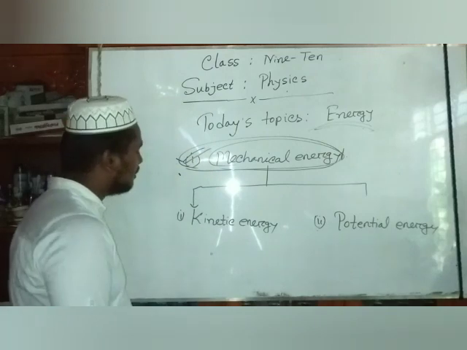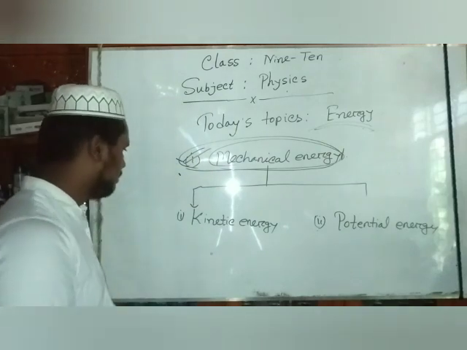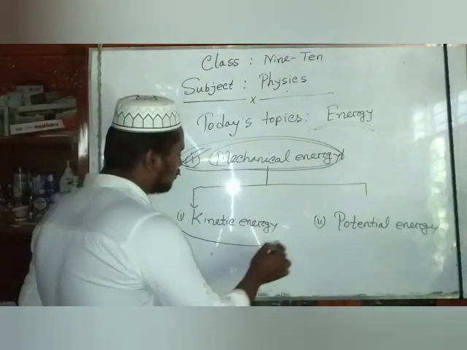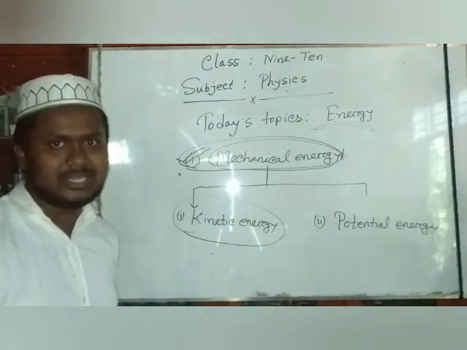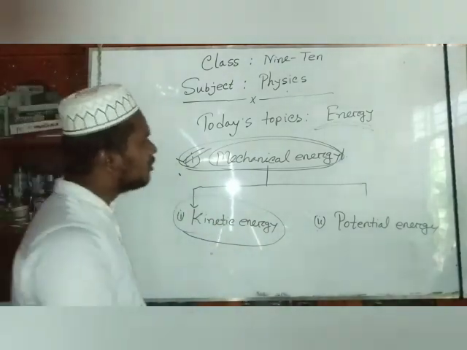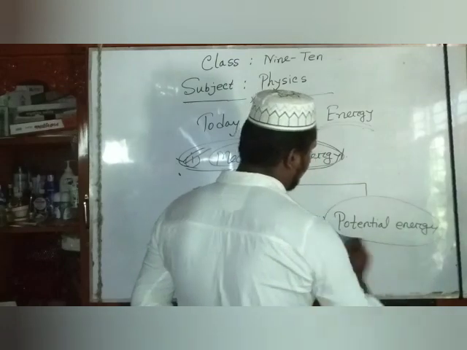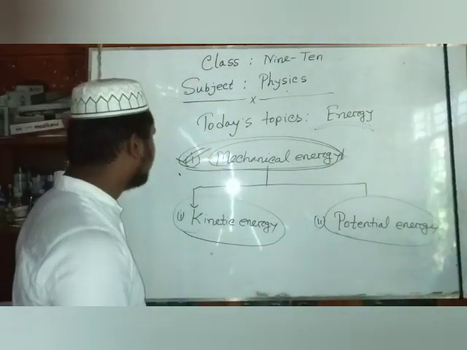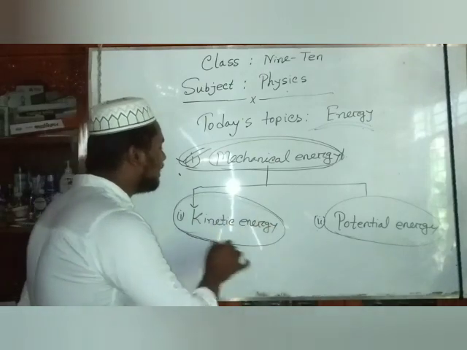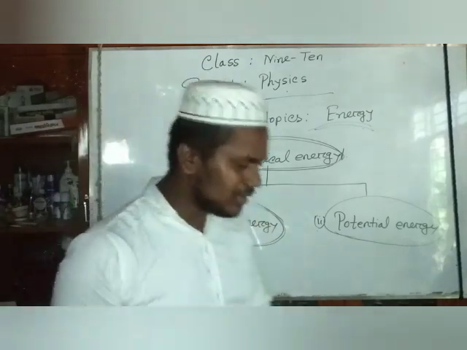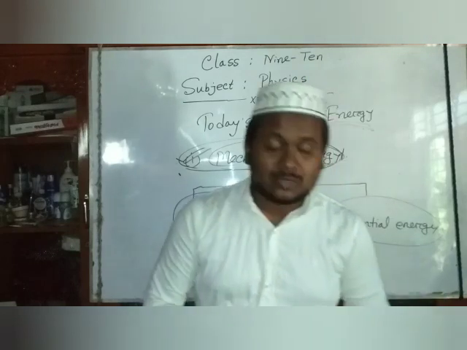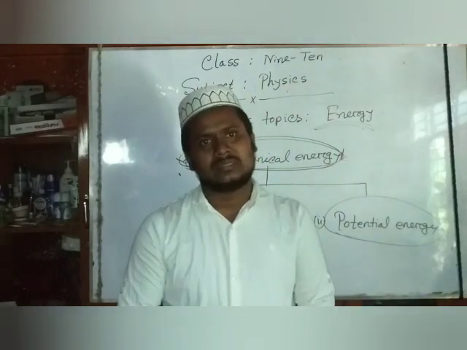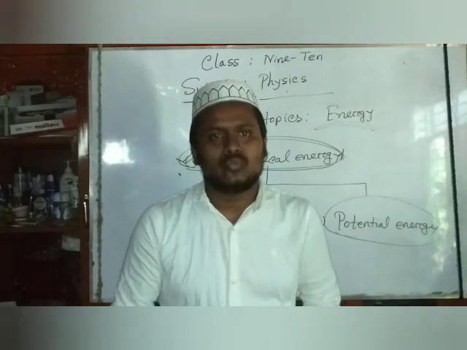Today we want to talk about kinetic energy in detail, and next day we will discuss potential energy and other related topics. So dear students, for kinetic energy the object must be in motion and it gains the ability to do work.